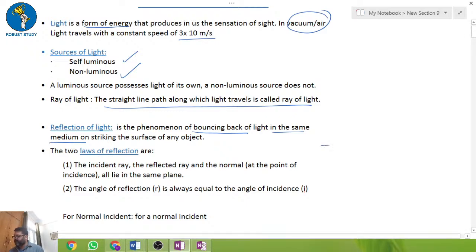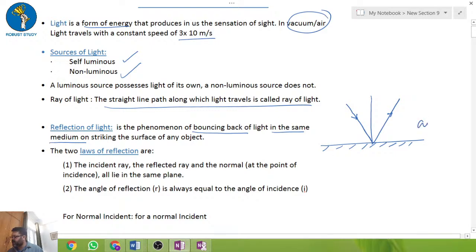Let's take an example. Suppose this is a mirror, and this is a normal. When the light is incident on a mirror, it bounces back in the same medium.